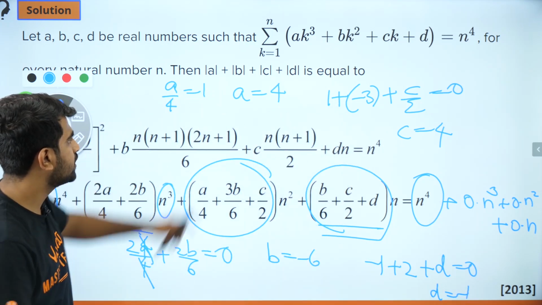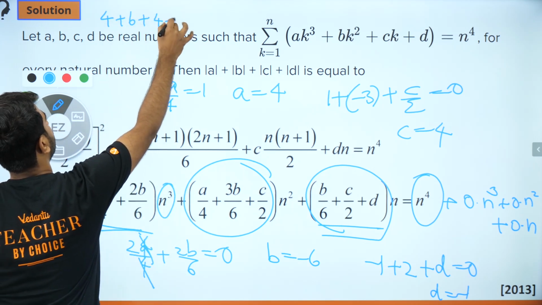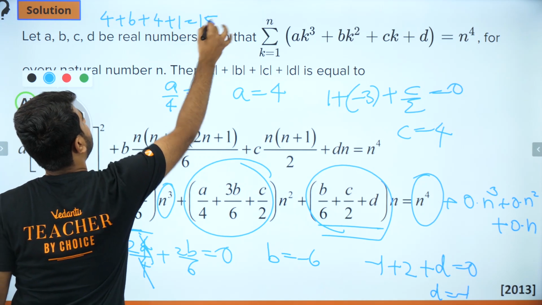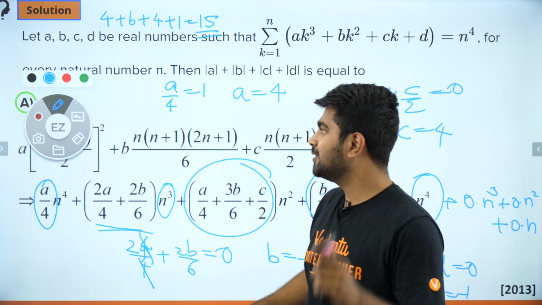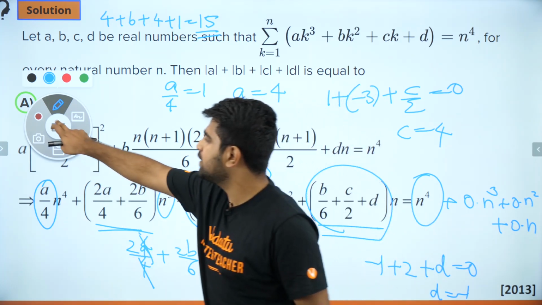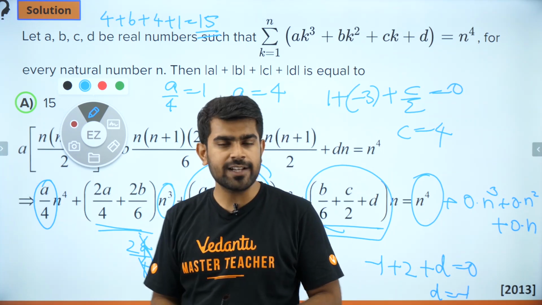So what is the value of the answer? The answer is 4 plus 6 plus 4 plus 1. 15. Did we get it? Yup, we have got it. Awesome. So that is how you solve it. Okay, let's see if the answer is 15. Yup, that is 15. I hope you guys have understood it. Did you all get it?